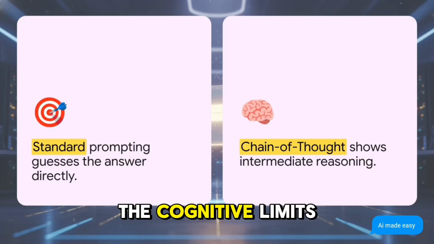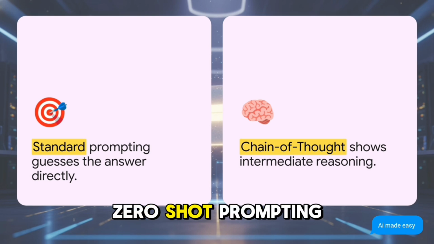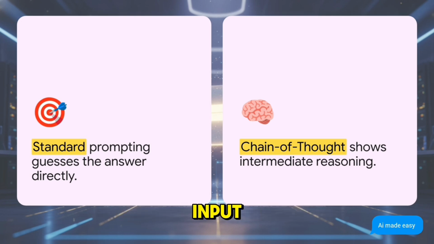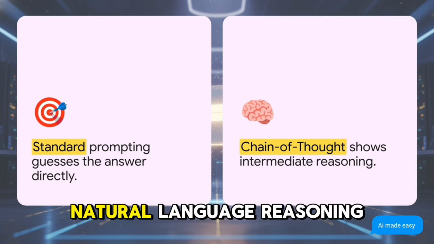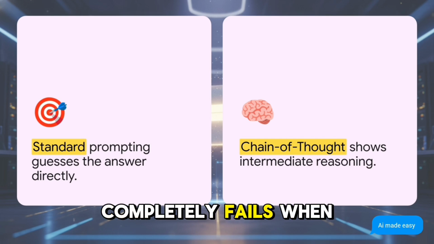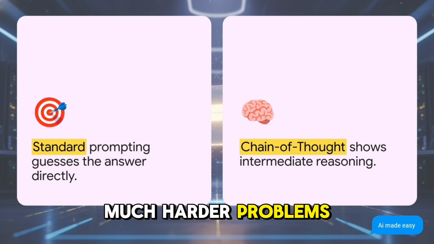To really push the cognitive limits of what a model can figure out, we first need to set our baseline. Take a look here. Standard zero-shot prompting is where the AI basically just guesses the final answer directly from your input. Then, we have chain of thought. This is where the AI actually outputs a coherent series of intermediate natural language reasoning steps right before giving the final answer. It's kind of like making a student show their work in math class. But as we're going to see, even this baseline completely fails when we ask the AI to generalize from easy examples to much harder problems.